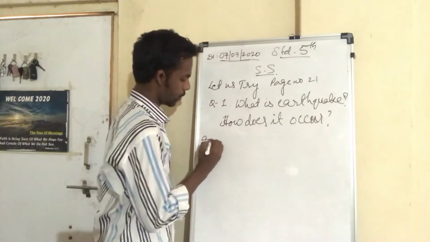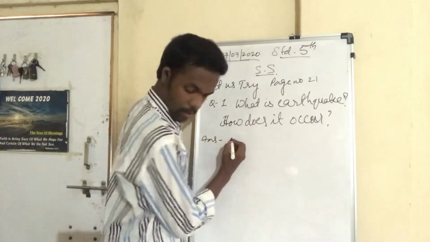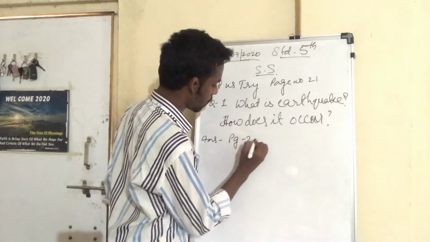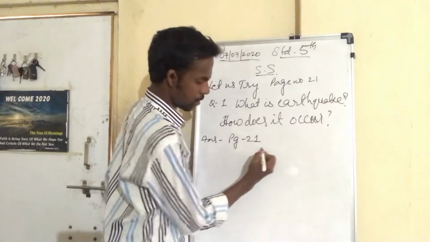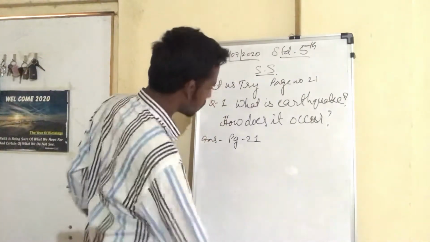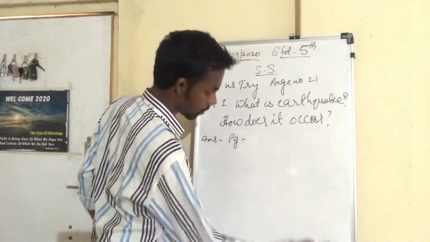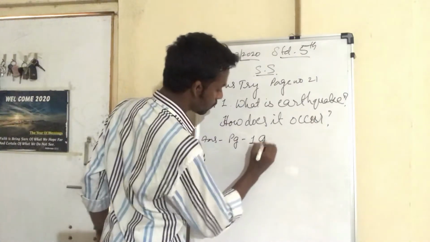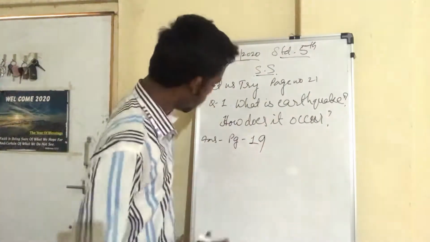So the answer for this is on page number 21. Sorry, it is on page number 19. Okay, page number 19.